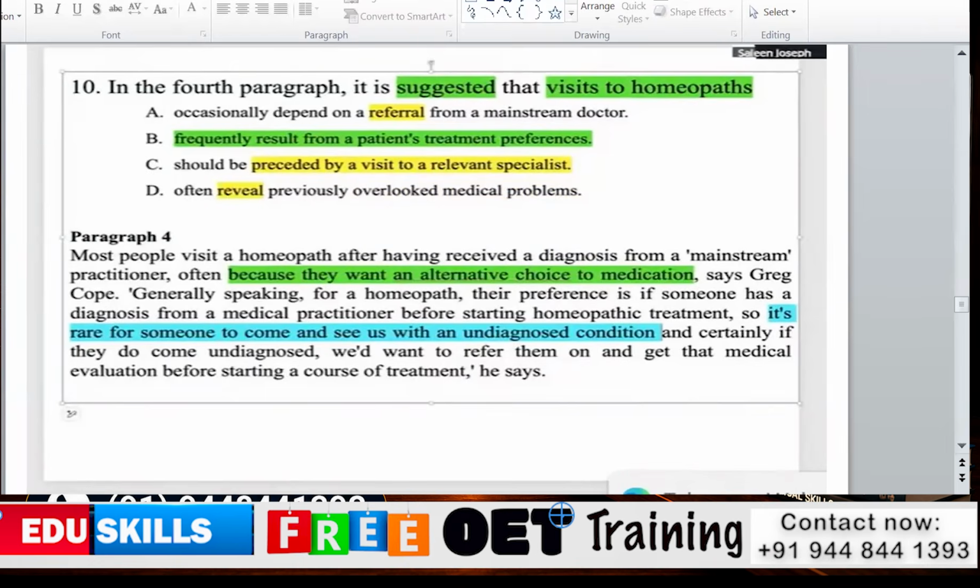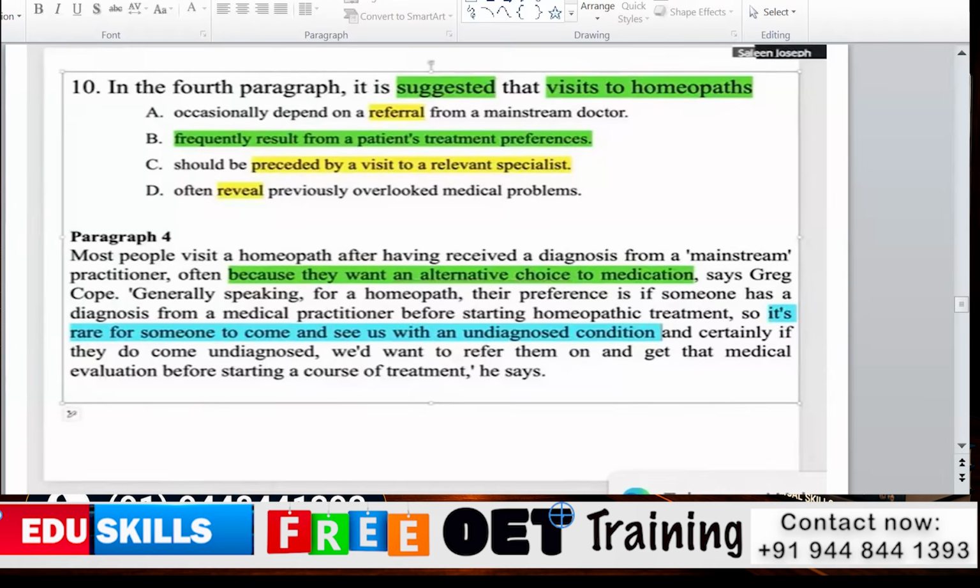Okay, so it's rare for someone to come and see a homeopathic doctor with an undiagnosed condition. In this paragraph it is saying that it is very rare that anybody will go first to the homeopathic doctor.